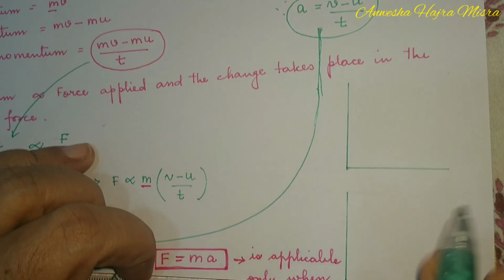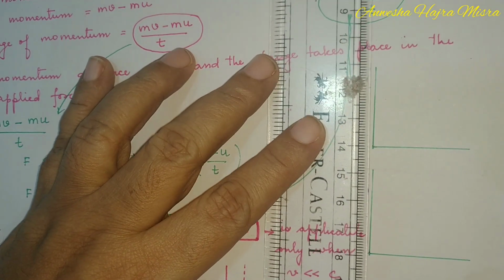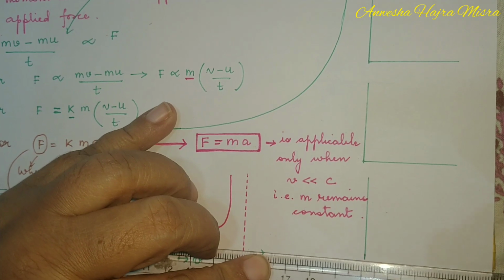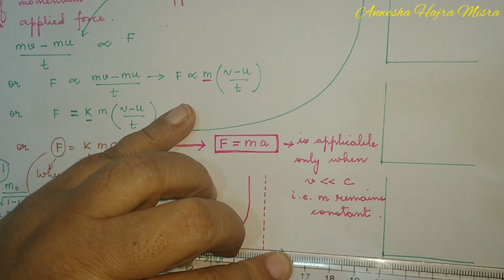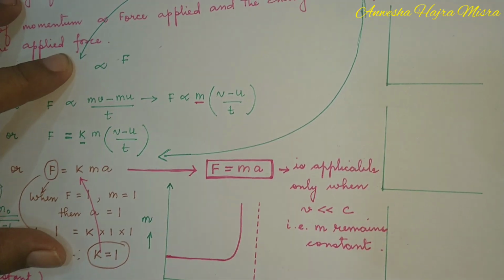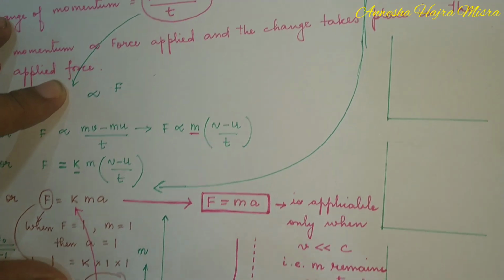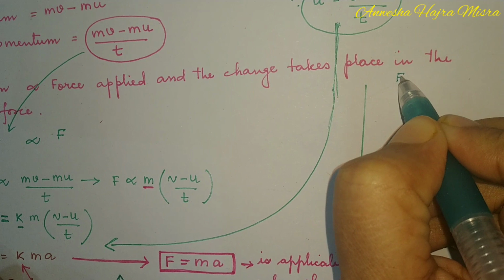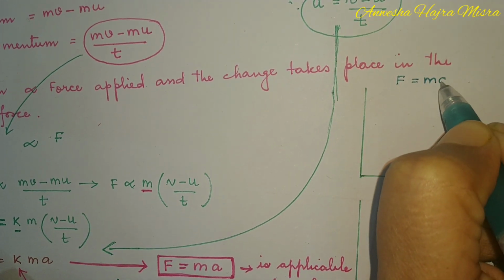Different types of graphs you can be asked to draw. So at the beginning, what is the formula which we have? Formula is m into a.